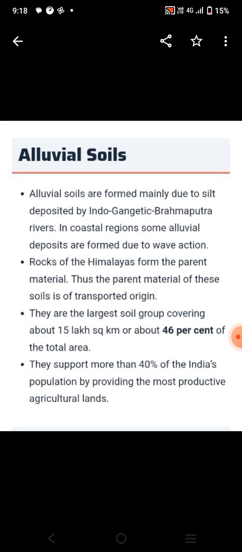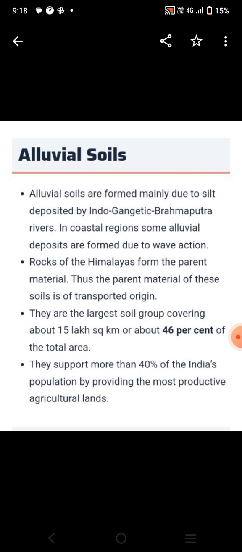First of all, let us discuss alluvial soil. These soils are formed due to silt deposited by the Indo-Gangetic and Brahmaputra rivers. In coastal regions, some alluvial deposits are formed due to wave action. Rocks of the Himalayas form the parent material. Thus, the parent material of these soils is of transported origin.